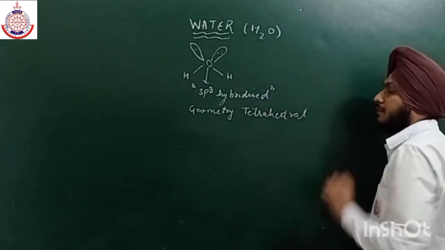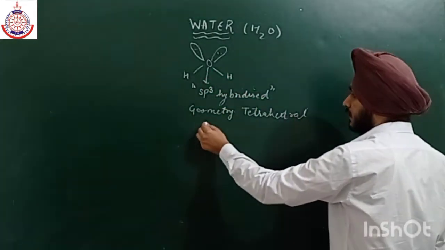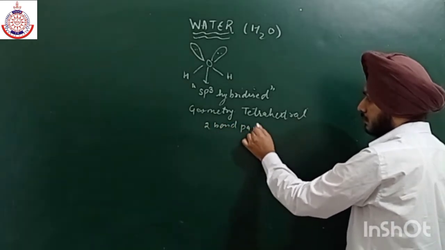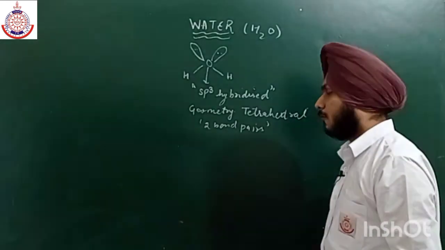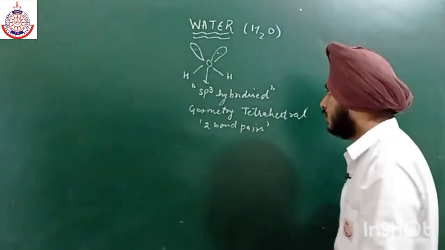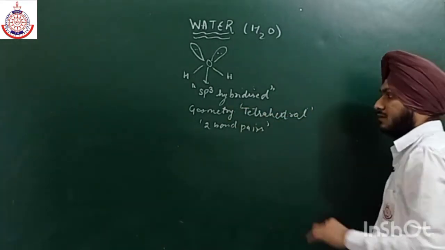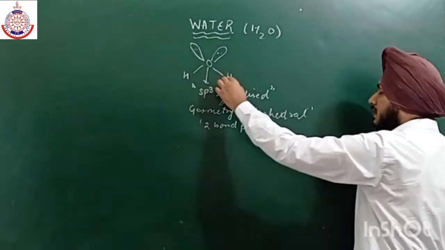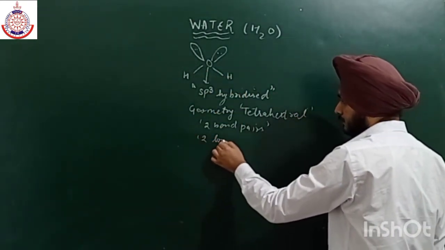Then what will be the shape? We have two bond pairs. Out of the four electron pairs, because we all know that tetrahedral geometry has four electron pairs, two are bond pairs and the other two are lone pairs.